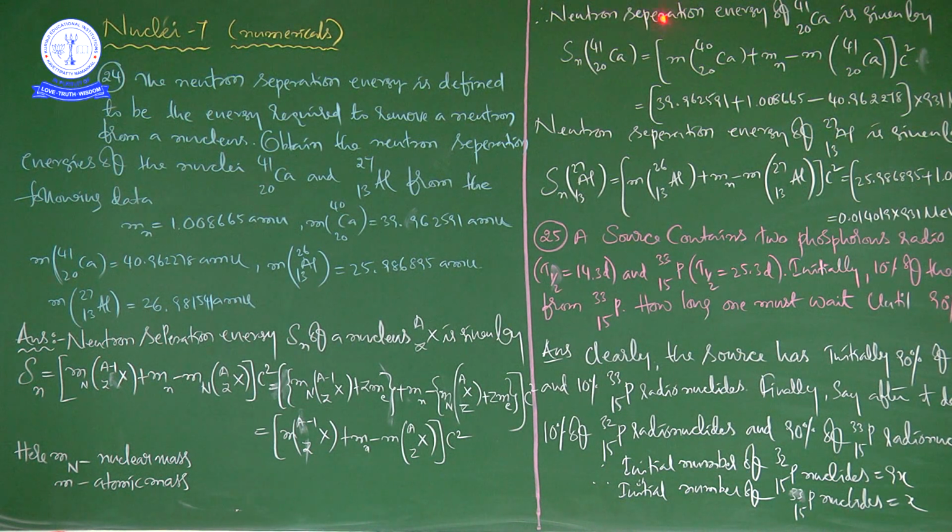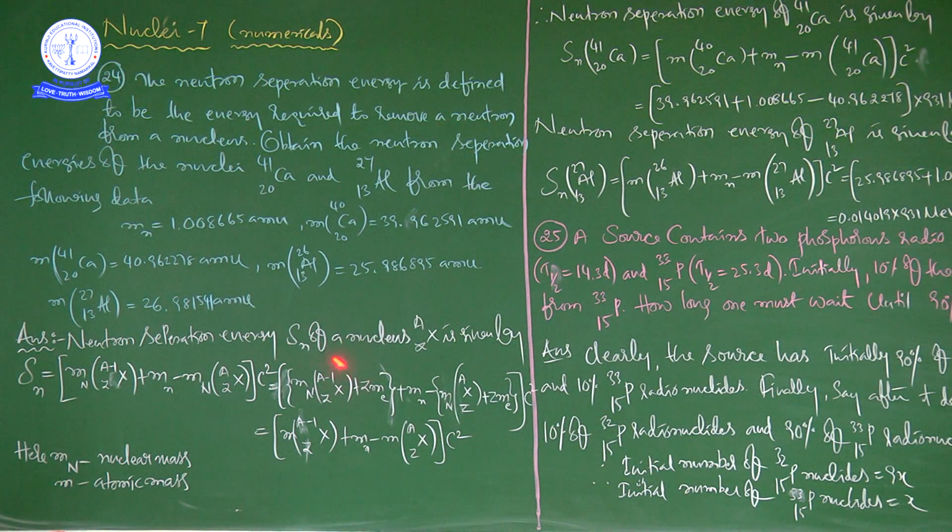The neutron separation energy of calcium 41/20 is given by Sn of 41/20. You have to write calcium 40/20, because 41 means A minus 1, that's why 40, plus Mn minus M of calcium 41/20, as it is, into c squared. Now you substitute the values, because they have given some data. I told you this data is also important for us to solve the problem.